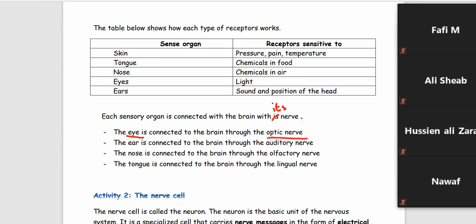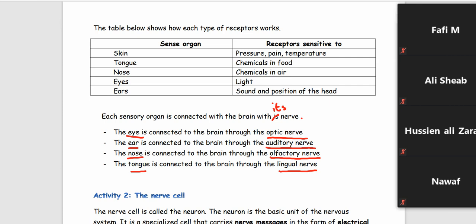The nerve of the ear is called the auditory nerve. The nerve of the nose is known as the olfactory nerve, and the tongue's is the lingual nerve. Please study each sensory organ and its suitable nerve that is connected to the brain in order to communicate with the environment.